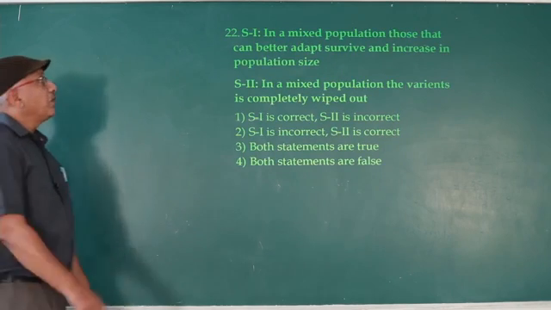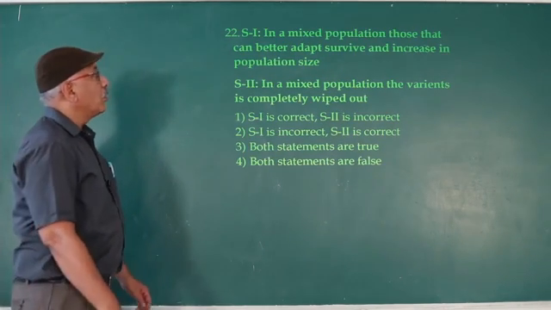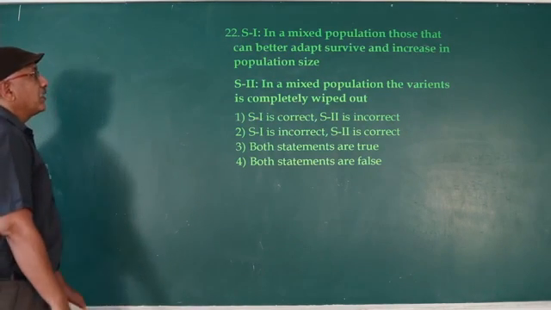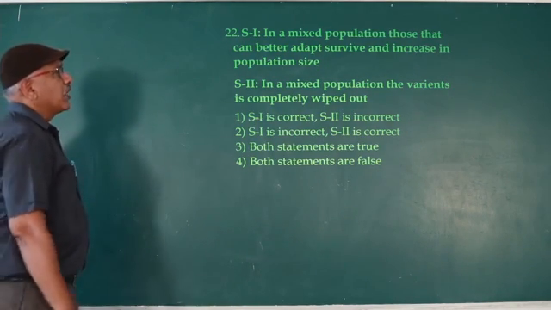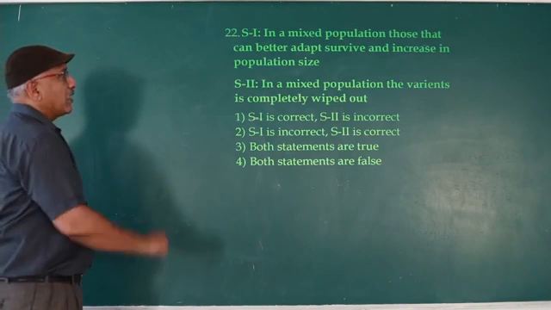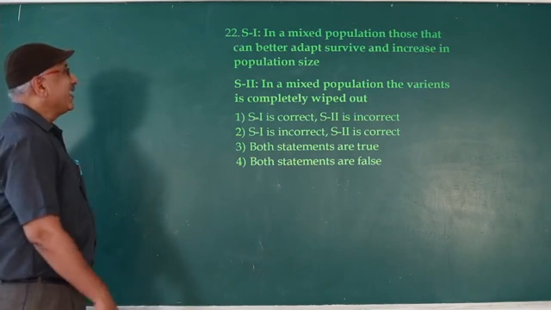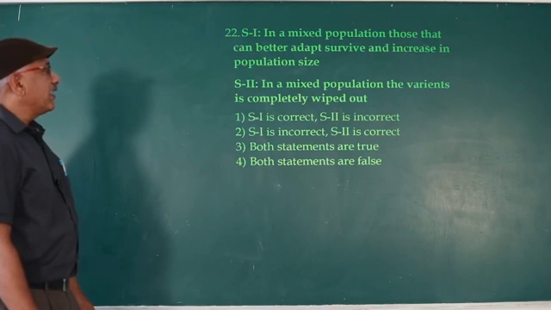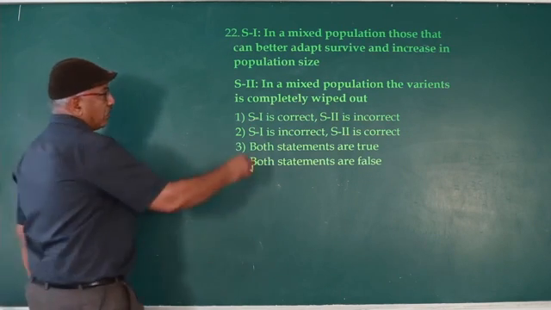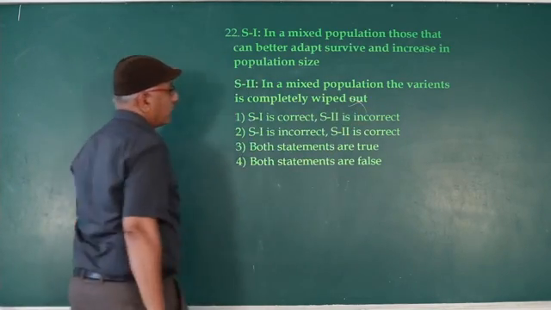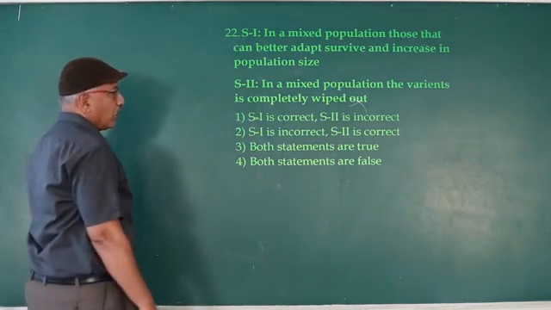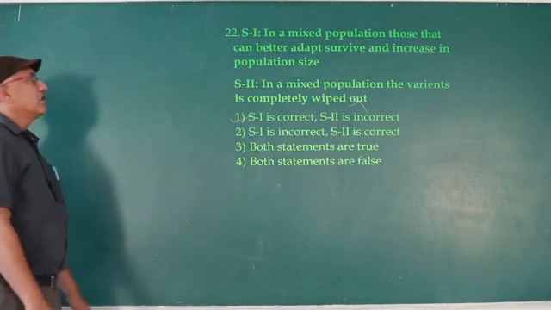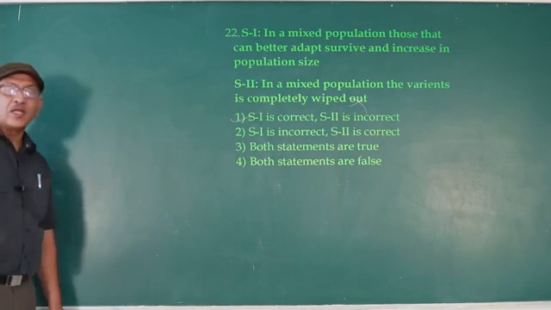So next question. In a mixed population, those that are better adapted survive and increase in population size. Correct. In a mixed population, the variant is completely wiped out. The variant is not completely wiped out. So statement 1 is correct. Statement 2 is incorrect. For example, Biston betularia.